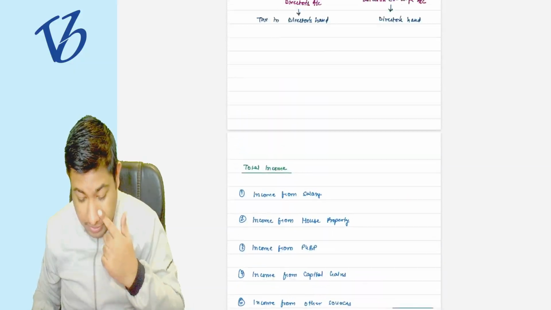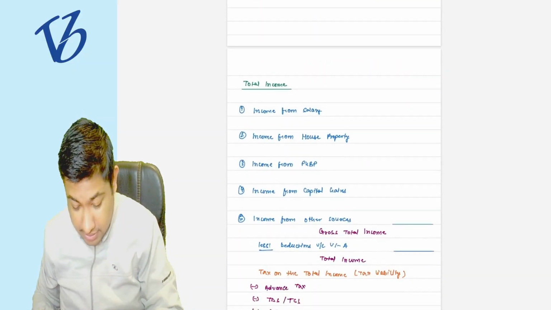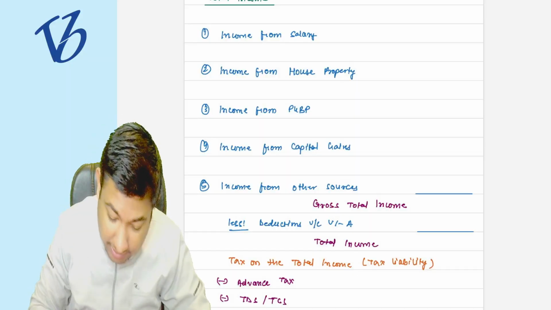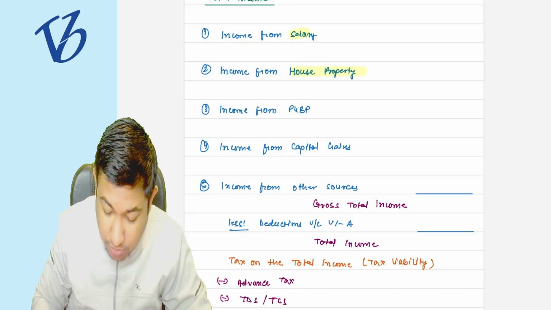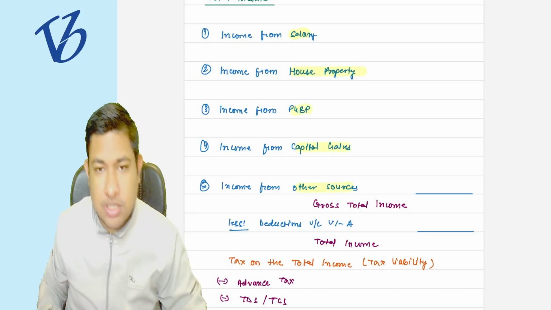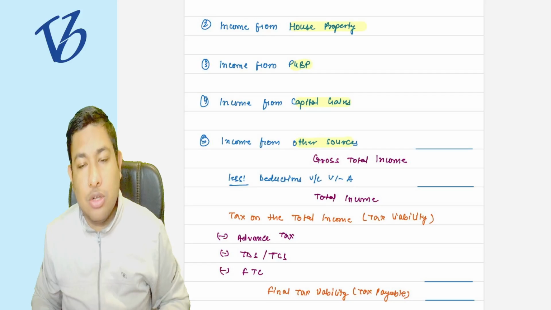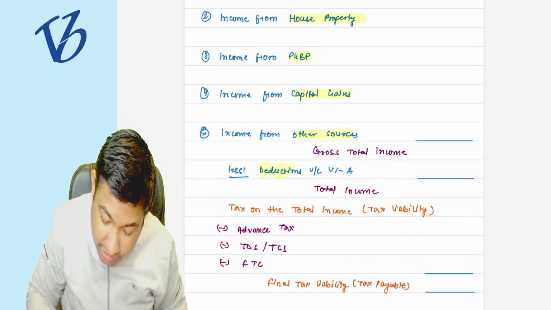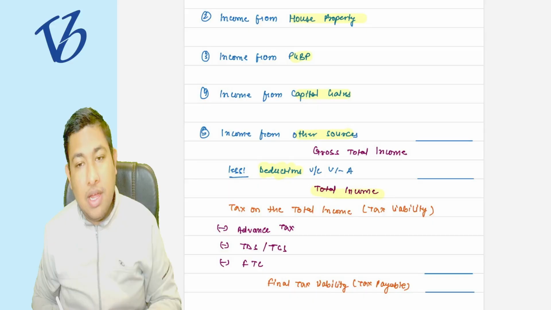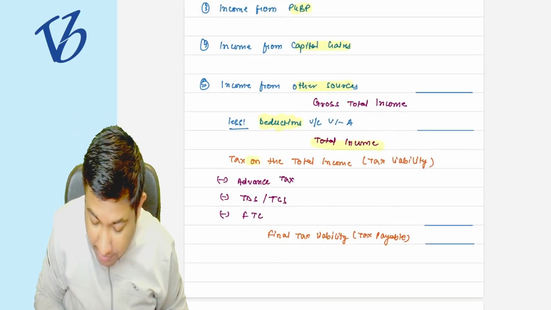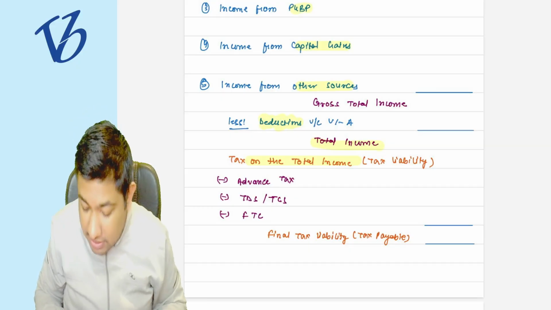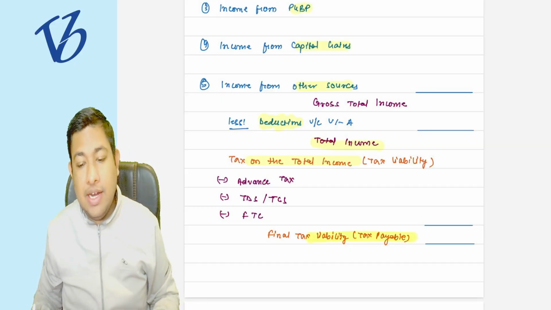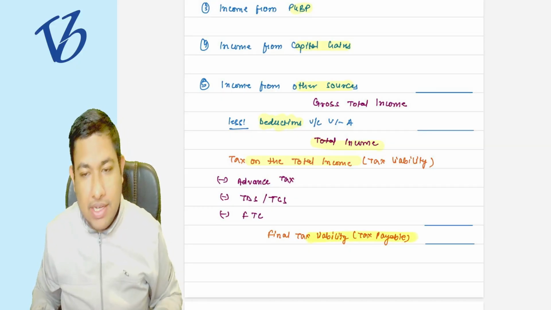See, yesterday we saw that the total income is the sum total of salaries, house property, PGBP, capital gain, and other sources. This comes as the gross total income. After reducing the deductions from it, we got the total income, and on that total income we have to pay some taxes, reduced by the advance tax, TDS, TCS, FTC. Then it is going to be the final tax liability.